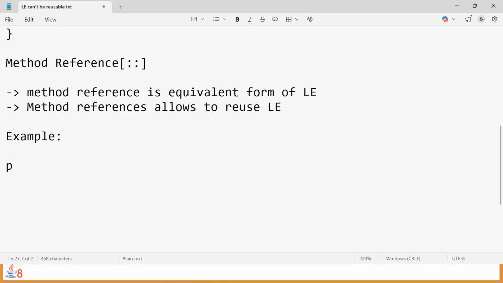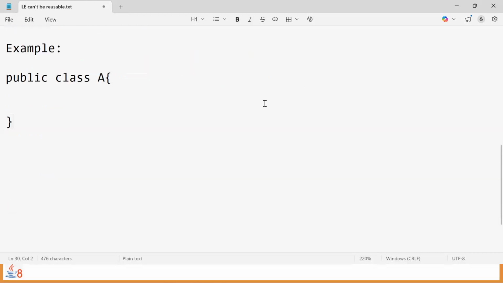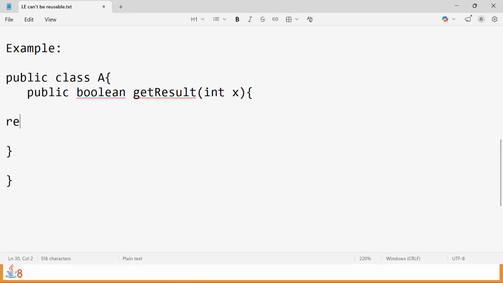Say we go for any class of the programmer's choice, say public class A. Inside this class block, I write a method: public boolean getResult, and I'm passing one integer argument. Inside this method, we can write some logic or any logic or no logic. As the return type is boolean, what are we supposed to do? Return true or false. That's mandatory. With some logic, I'll return true.